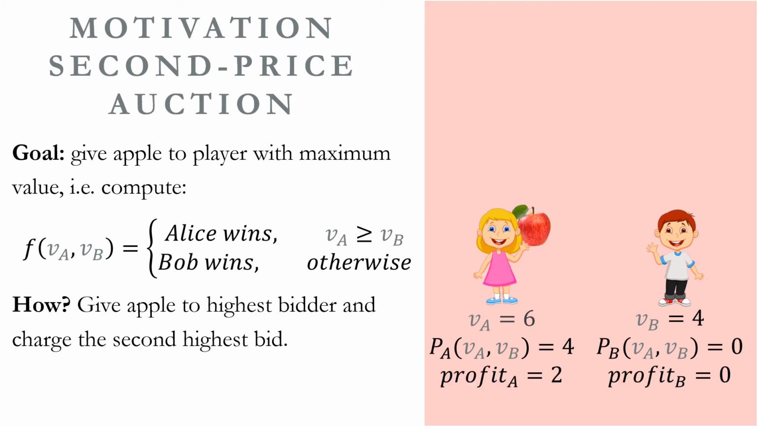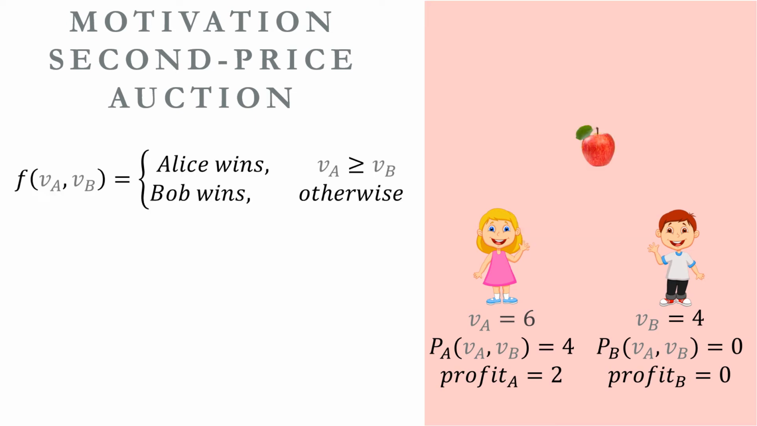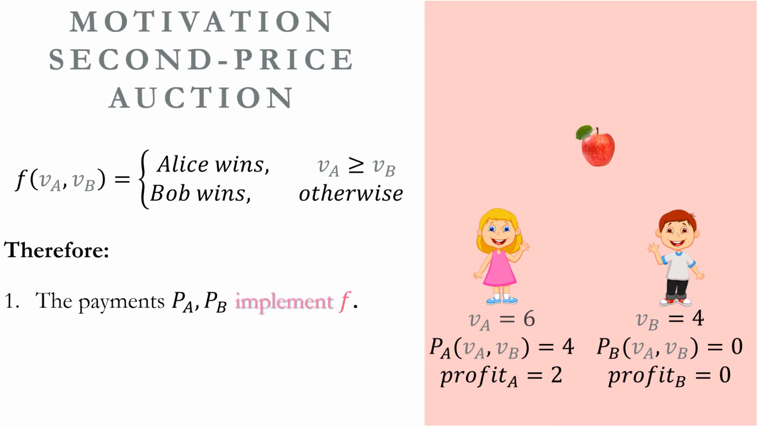Therefore, her profit, which is equal to her value minus the payment, is 2, and Bob's profit is 0. By charging the winner the second highest bid, we get that players cannot increase their profit by misreporting their values. This guarantee holds for every possible combination of Alice's and Bob's values. Therefore, the payment functions PA and PB implement the function f. Whenever a function has payment schemes that implement it, we say that it is implementable.